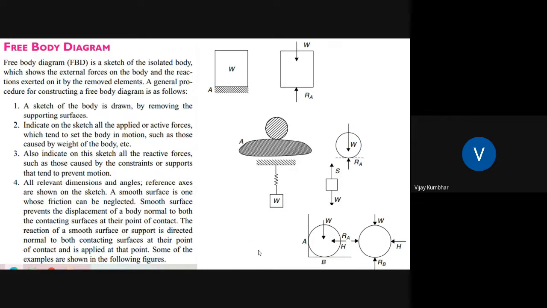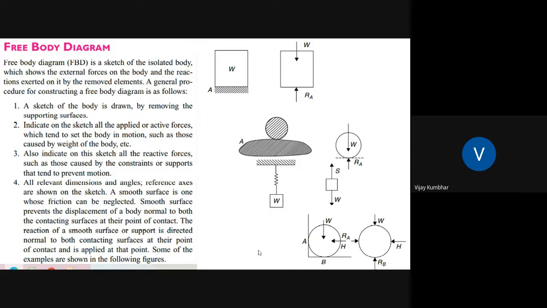Next is the free body diagram. This is one important part: how to draw the free body diagram of a particular object. In this diagram, this is the original component provided, having a weight W. Its free body diagram is shown in another picture. In the downward direction the weight of the body will act, and in the opposite direction there will be the reaction. There are certain rules with which we draw this free body diagram.